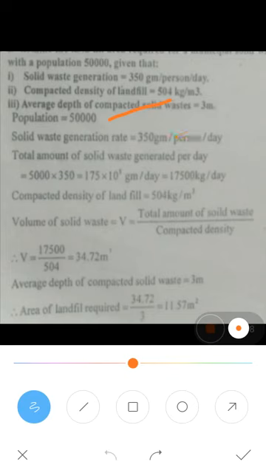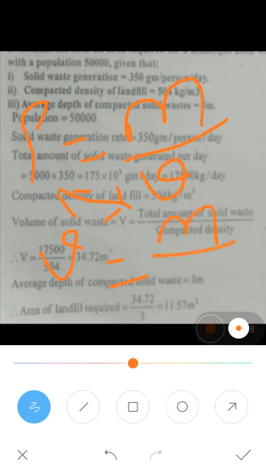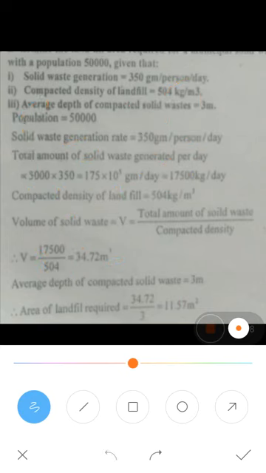Actually, density is equal to mass by volume, so just interchange: volume becomes mass by density. Here the mass is the total amount of the solid waste, divided by density.